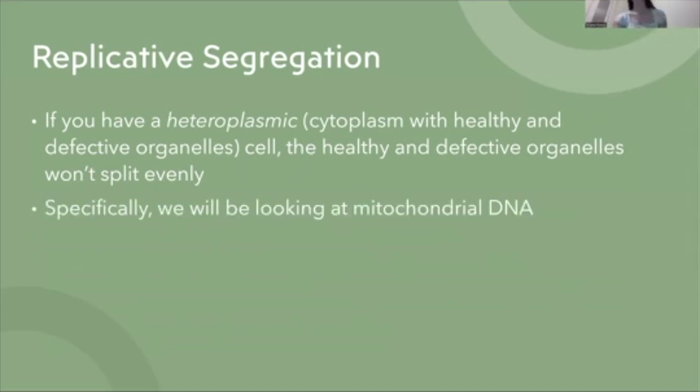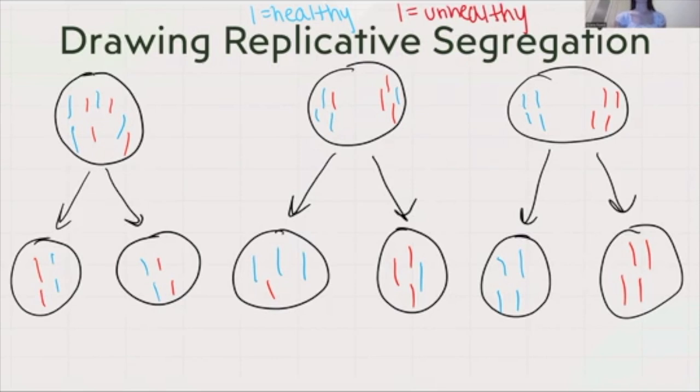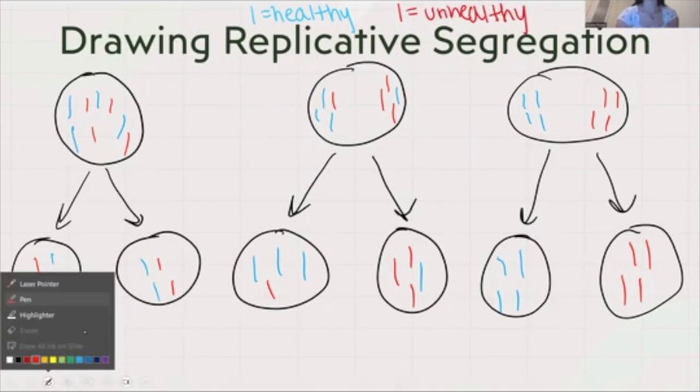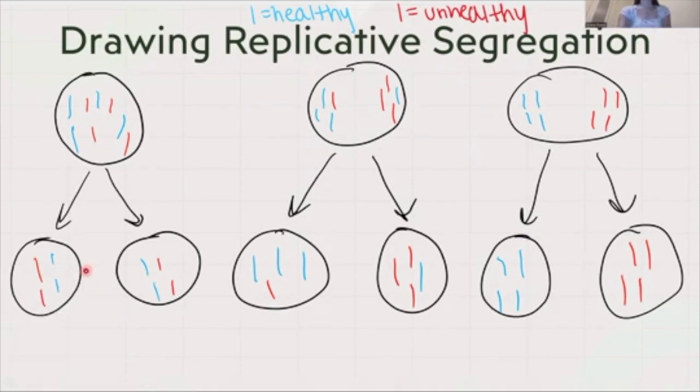So, as I've been saying, we're talking about mitochondrial DNA. And now we're going to look at this drawing to see how it splits up. So imagine that blue is healthy in this image and red is unhealthy. In these 3 parent cells right here, you can see that there's always 4 blue and 4 red.